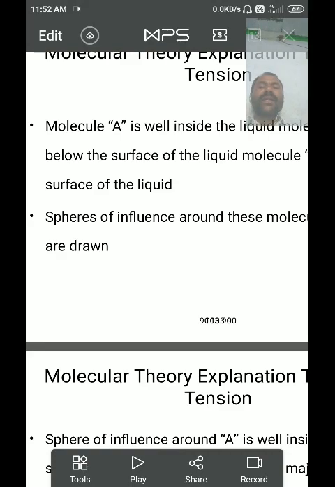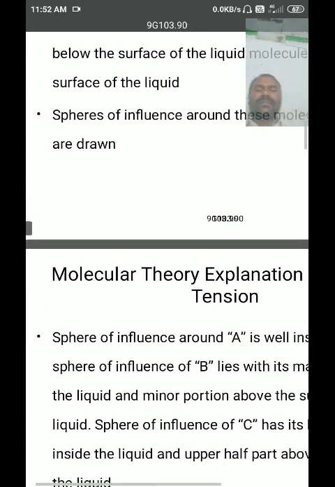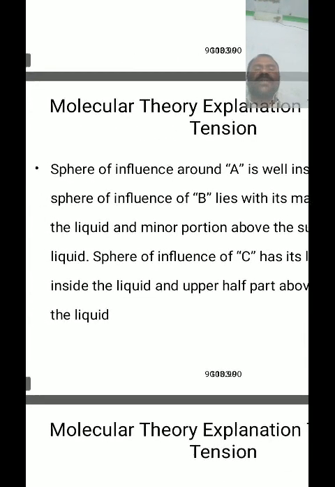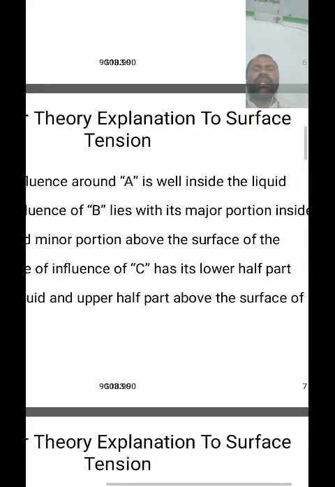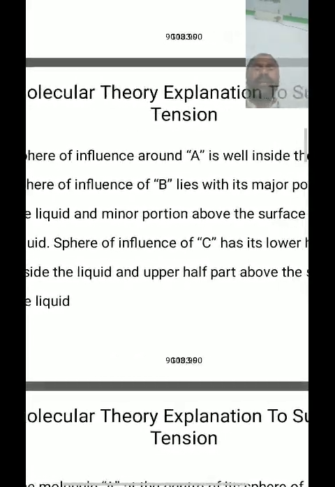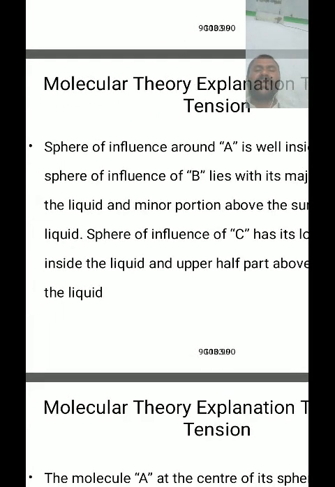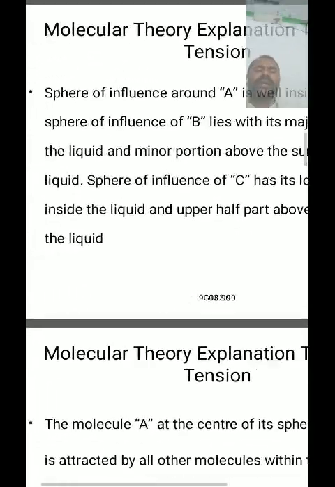A sphere is called a sphere of influence. The sphere of influence around A is well inside the liquid. The sphere of influence of B lies with the major portion inside the liquid and a minor portion above the surface of the liquid. And the sphere of influence of C has its lower half part inside the liquid and its upper half part above the liquid surface.